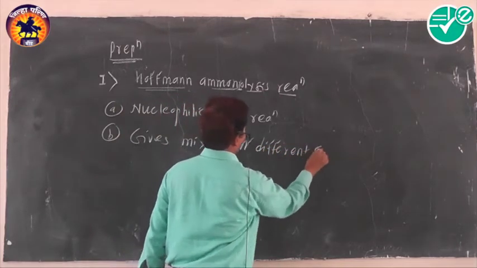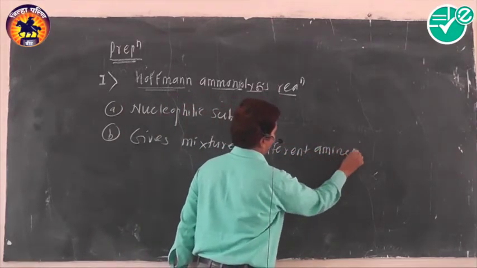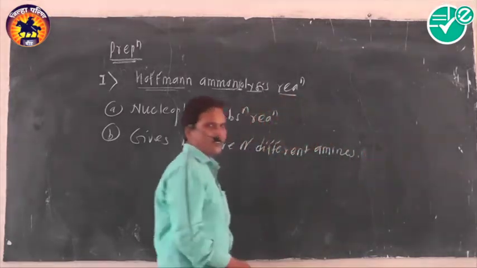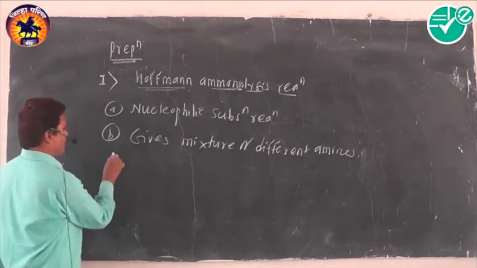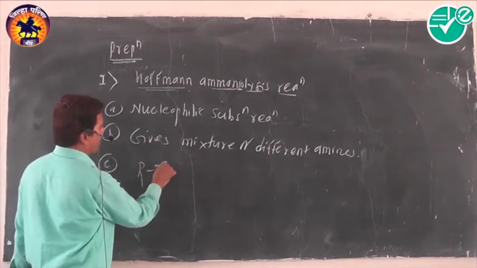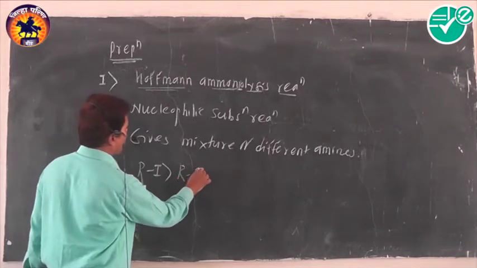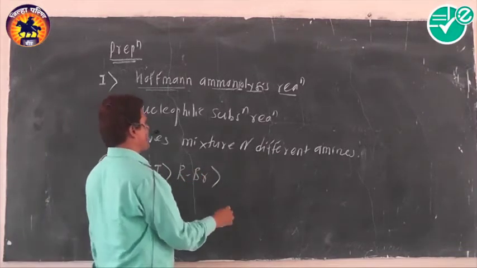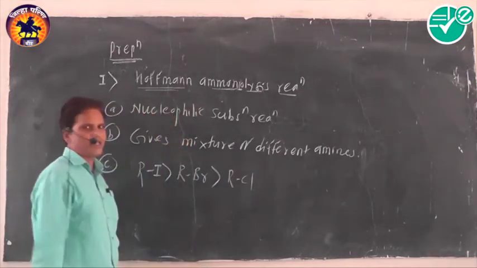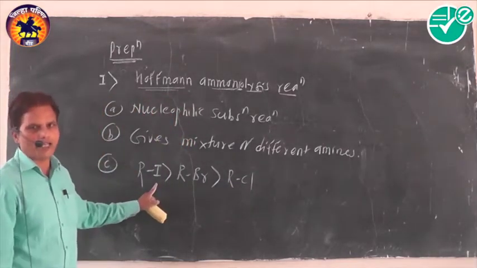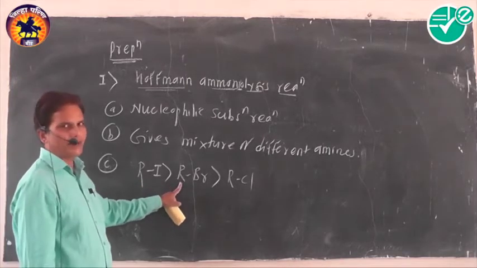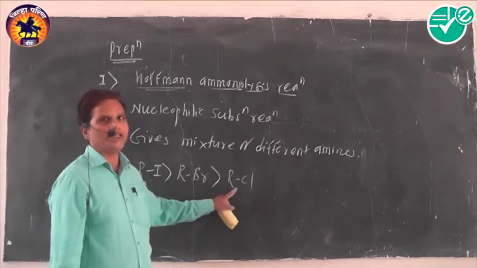Then the reactivity of alkyl halides toward this reaction is that alkyl iodides are more reactive than alkyl bromides, and alkyl bromides are more reactive than alkyl chlorides. It means the alkyl halide that gives the maximum yield of amine is alkyl iodide, followed by alkyl bromide, and the least reactive is alkyl chloride.